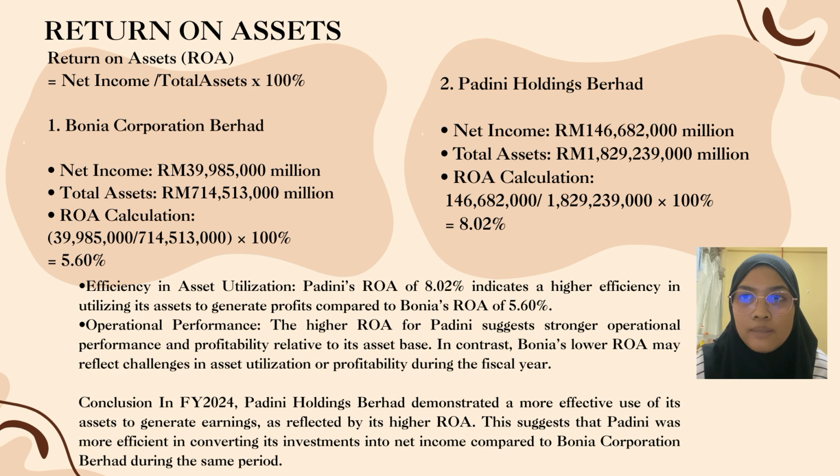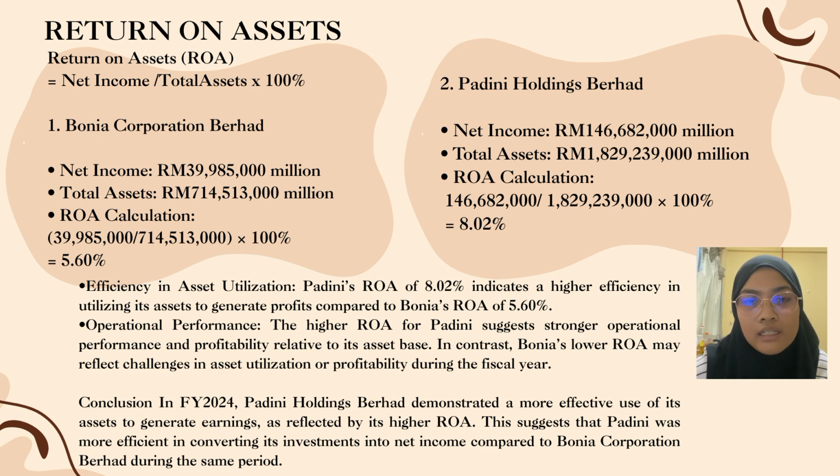For Padini Holdings Berhad, net income is 146,682 million and total asset is 1,829,239 million. We divide, then we times 100%, and we get 8.02%.